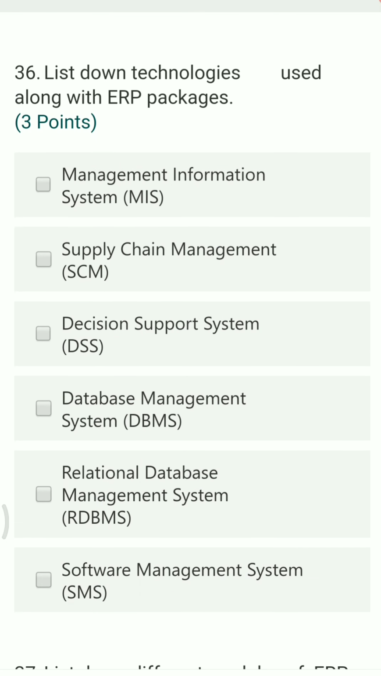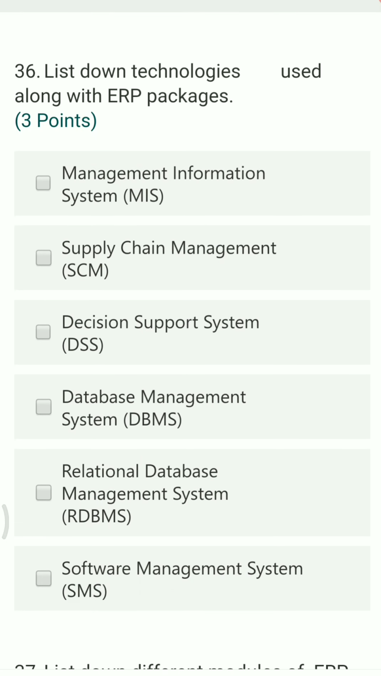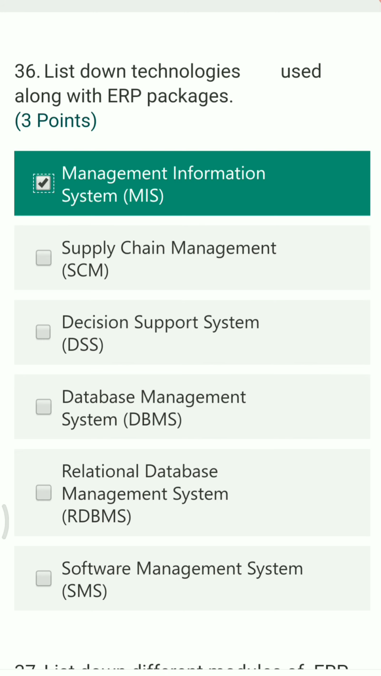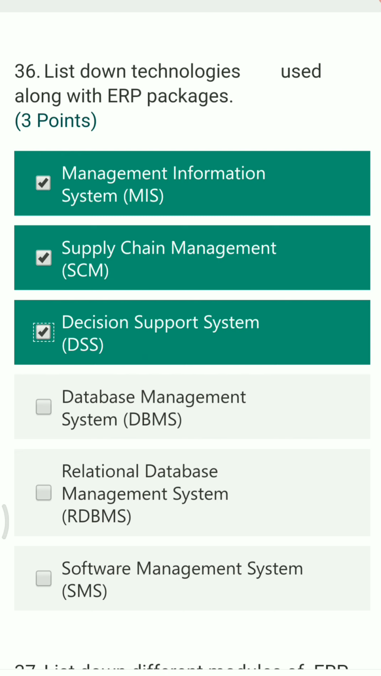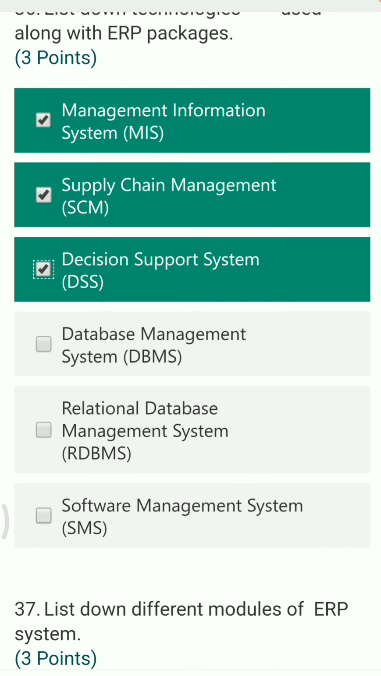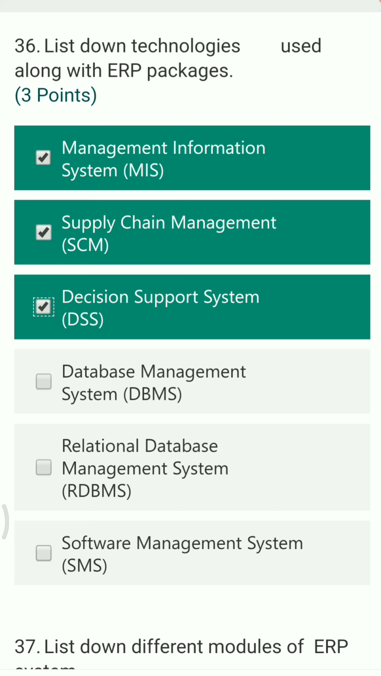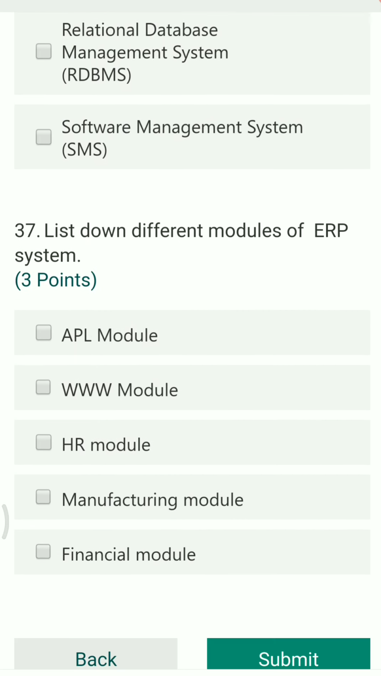Next question. List down the technologies which are used along with the ERP packages. Along with ERP, we use technologies like Management Information System, that is MIS, Supply Chain Management System, that is SCM, and Decision Support System, that is DSS. DBMS and RDBMS belong to databases, which do not come under ERP packages, so those are not the right answers. Options A, B and C are the correct answers.